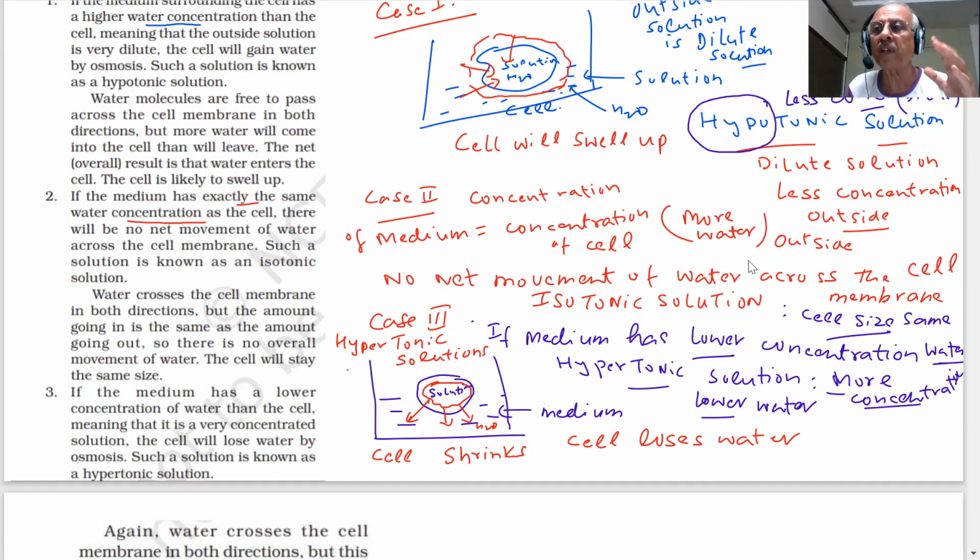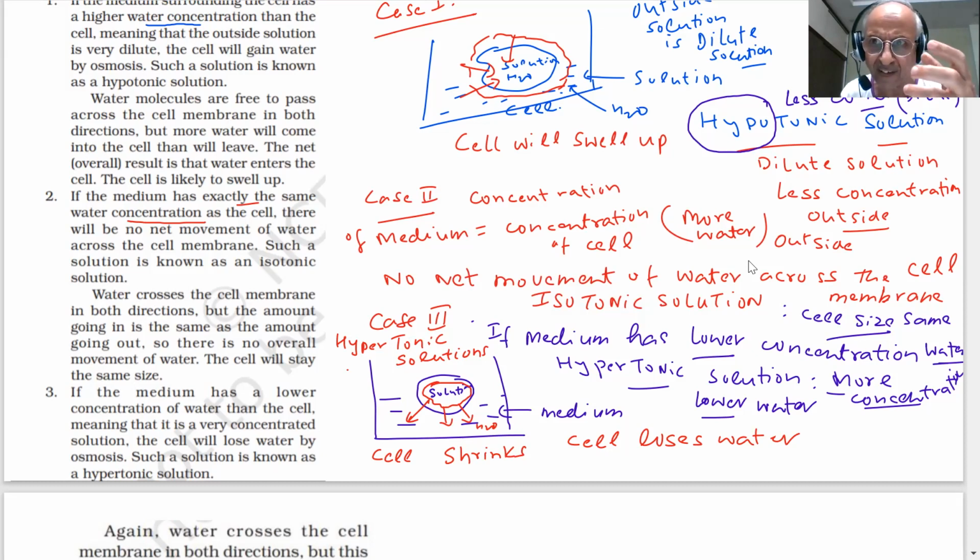So we have shown you 3 cases. Important. This is always an important question in the exam. Isotonic, hypotonic, and hypertonic solutions. The osmosis process will take place, the flow of water will take place, whenever the concentration of water is different in the medium and in the cell. Water will flow from higher concentration of water molecules to lower concentration of water molecules, or water will flow from a dilute solution to the more concentrated solution. That's what we are saying.